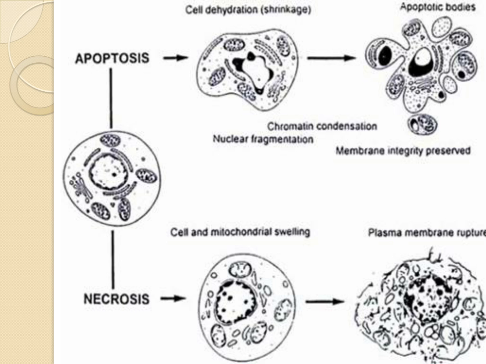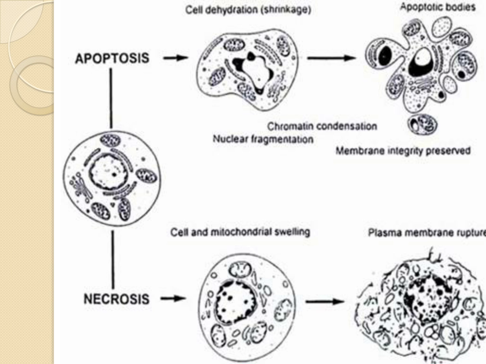In the first one, the cell undergoing apoptosis, you can see the cell being dehydrated, that is, it undergoes shrinkage, and later on it undergoes condensation.